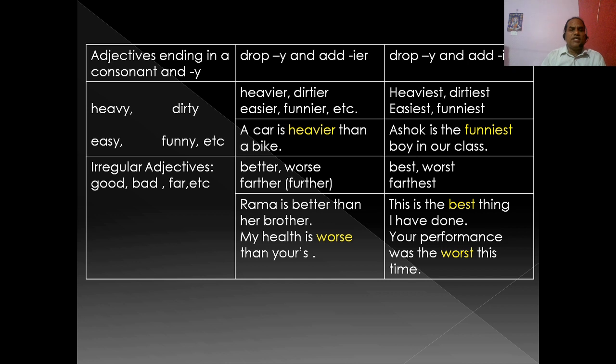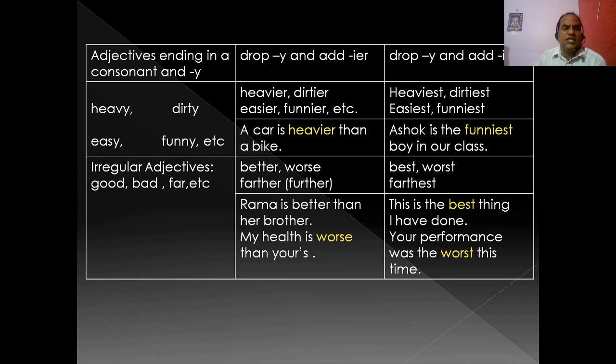Okay. So you see adjectives ending in a consonant and y. You see heavy: consonant v is there, after that y is there. Dirty: consonant t is there and y is there. Dirty, itchy, funny. Drop y and add -er. Heavier, dirtier, easier, funnier, etc. A car is heavier than a bike. Drop y and add -est: heaviest, dirtiest, easiest, funniest. Ashok is the funniest boy in our class.